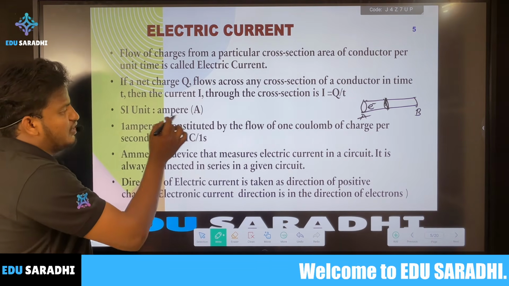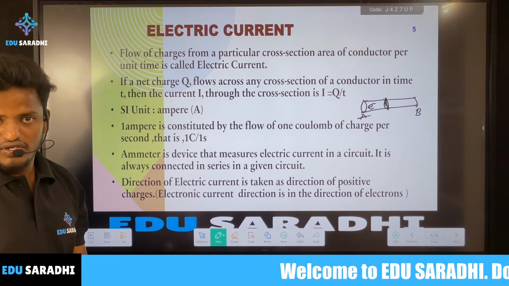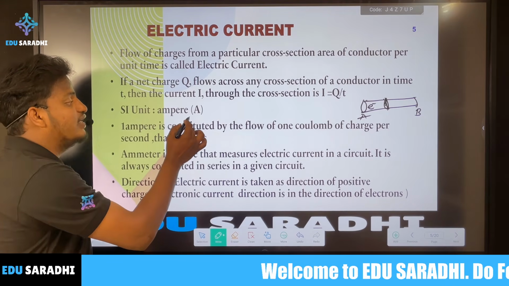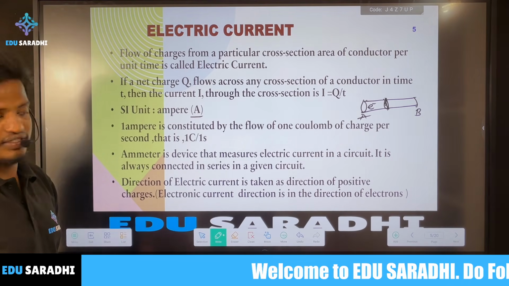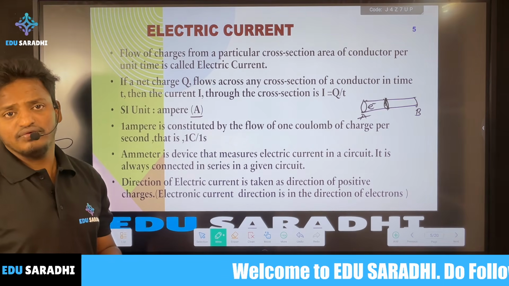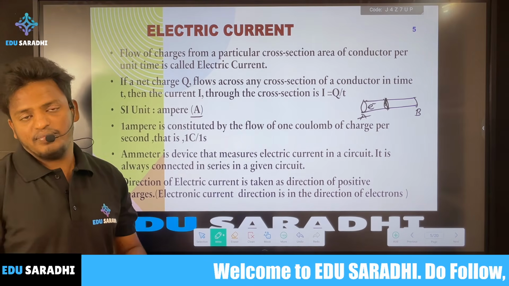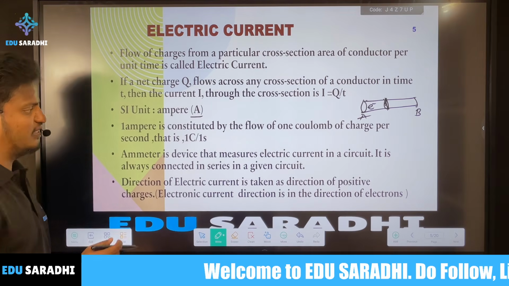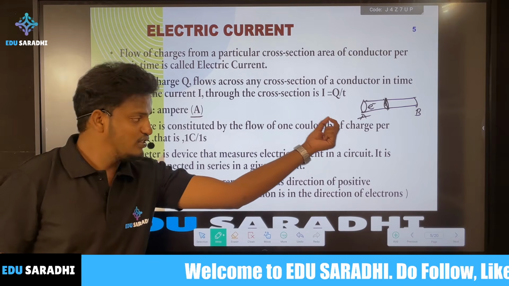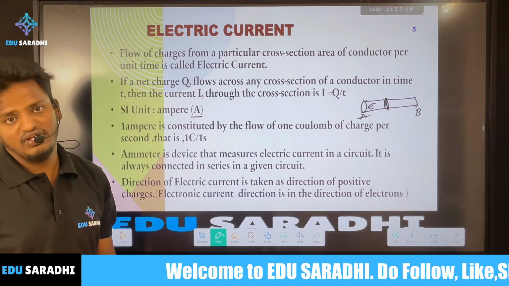The SI unit of electric current is ampere. Whenever you write that unit, first you write its name with small letters, and indicate its unit with a capital letter. From the board point of view, every time they will ask a basic question like: define 1 ampere of current. You have to define it as the flow of 1 coulomb of charge per second, that is called 1 ampere of current.